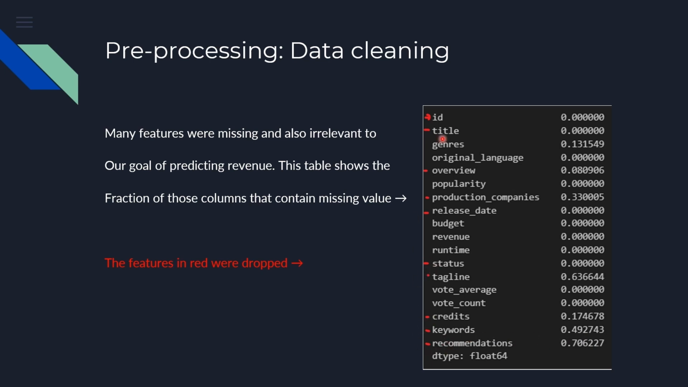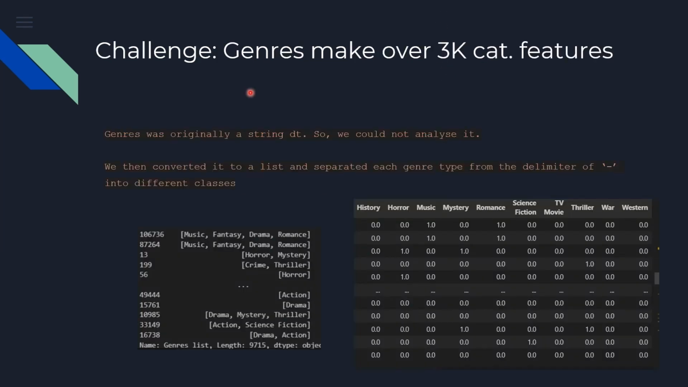Another challenge that we came across was that genres were making over 3,000 categorical features. The problem was that genre was originally a string data type and we could not analyze it, so we had to convert it into a list. And from that, we had to one hot encode it and make it a table like this.